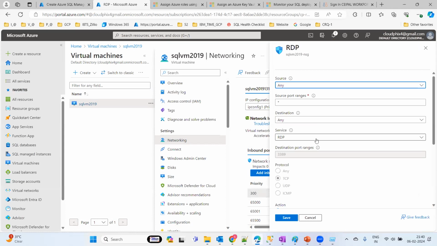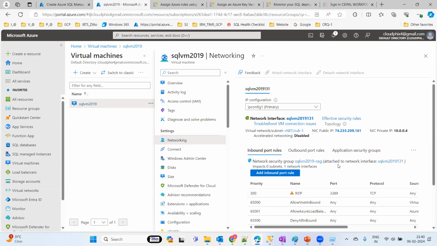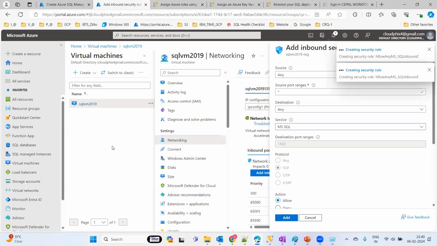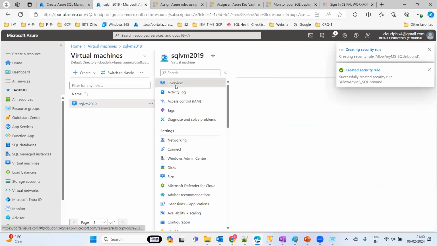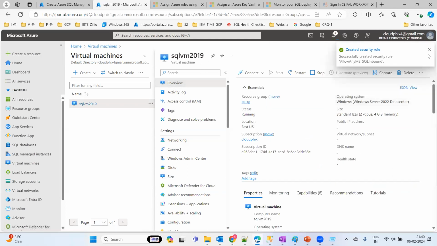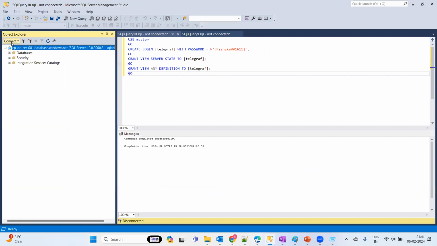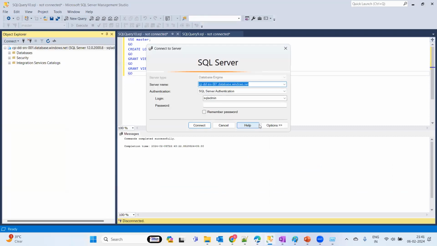So you can add a port like this and give this custom, go to the MS SQL plus add here. Okay, so this is one kind of port enabling process, and just go to the overview and try to take the public IP. Okay, so where I can see and I can do the RDP, or else I'll try to connect from my local SSMS as well. So this is going to work out. So password 2024, that's it. So which we can connect.